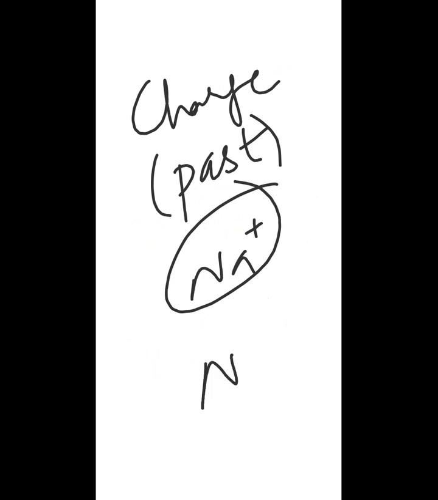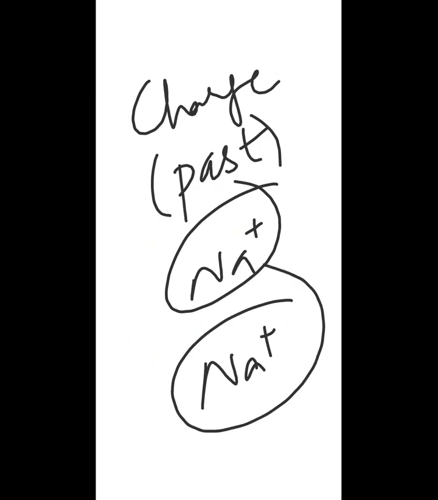Charge is something like the past. If I say sodium has a positive charge, it means sodium has donated its electron in the past. But if I say this is not a charge, this is a valency, it means sodium has not donated any electron right now.